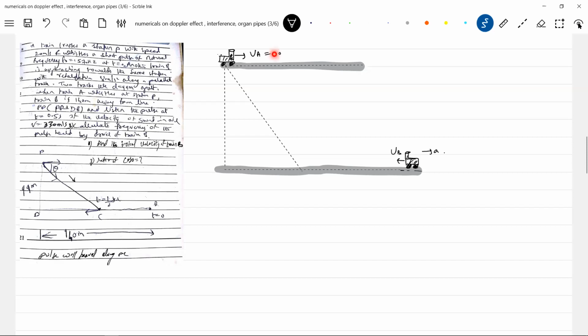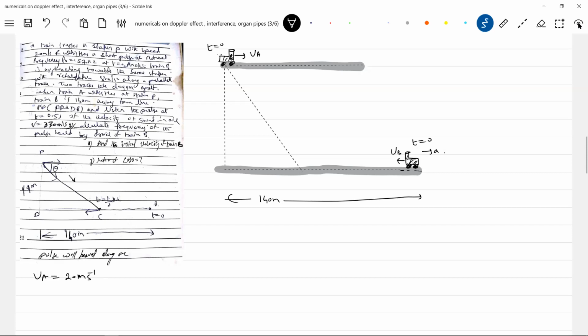UA, 20 meter per second. We'll write all the data. Okay, this distance is what? 140 meter. This is at t equal to 0.